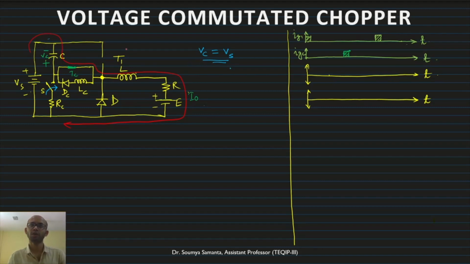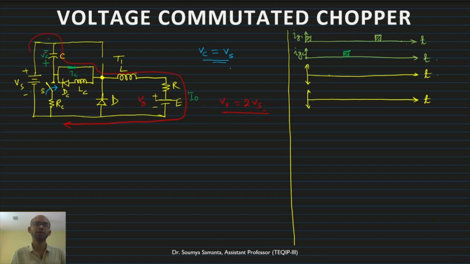So thyristor T1 is commutated and through TC the load current is flowing, and as a result what will happen? Because of the flow of this current, if I see the output voltage here, what is the output voltage? It will be twice of Vs.